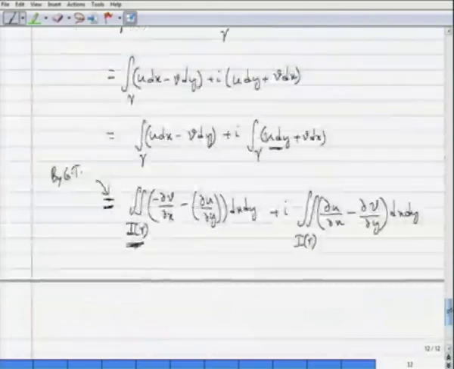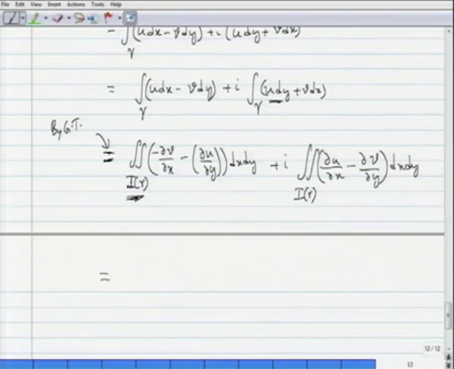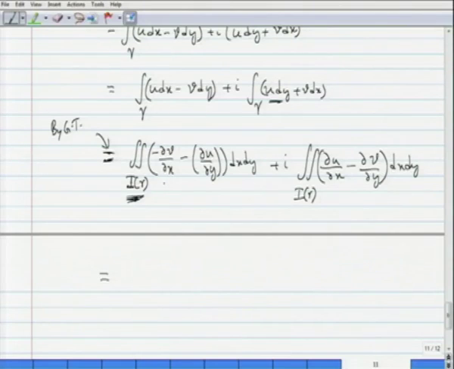Now one uses the Cauchy Riemann equations, since f is analytic at every point on the inside of gamma. By the Cauchy Riemann equations, you know that minus dou v by dou x is plus dou u by dou y. So, this is 0, and likewise dou u by dou x is dou v by dou y, so this is 0 as well.